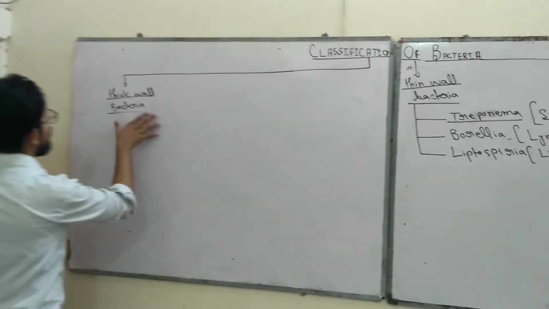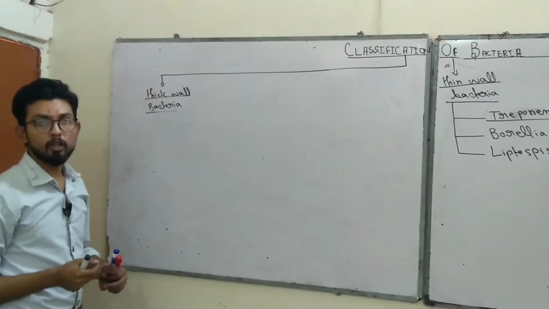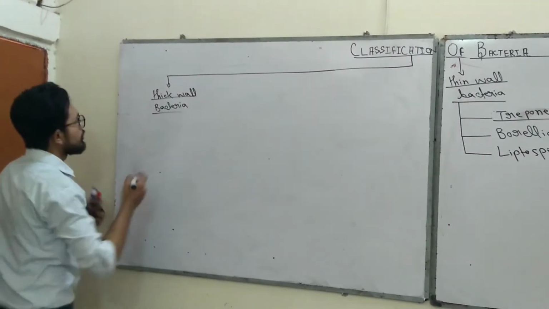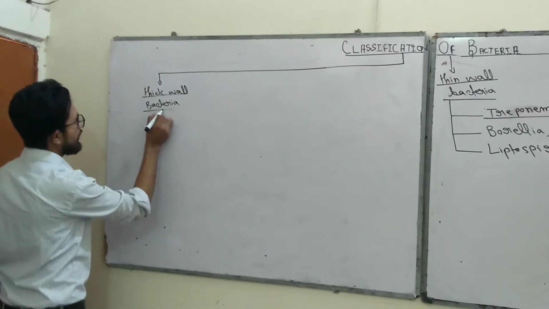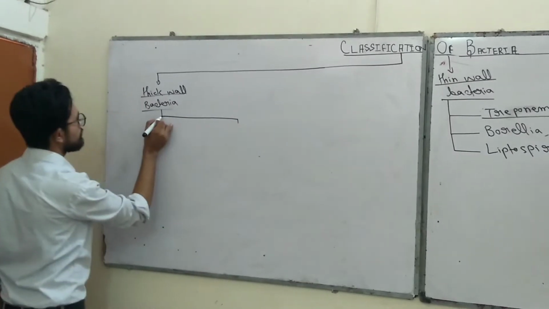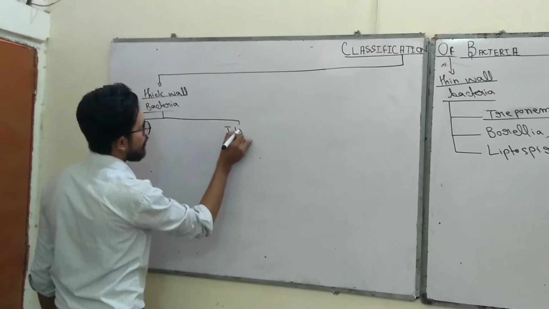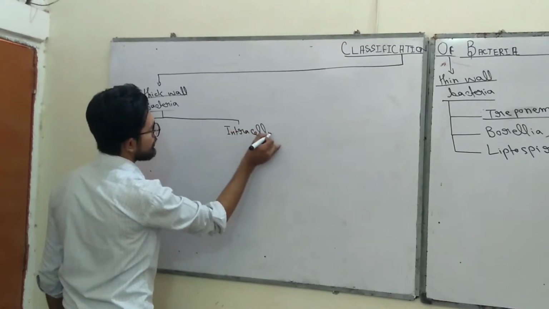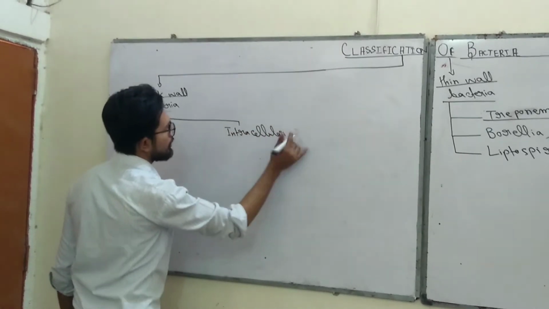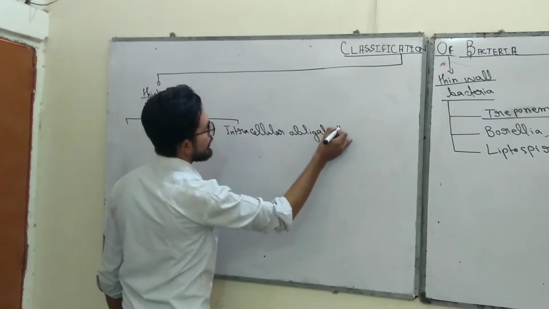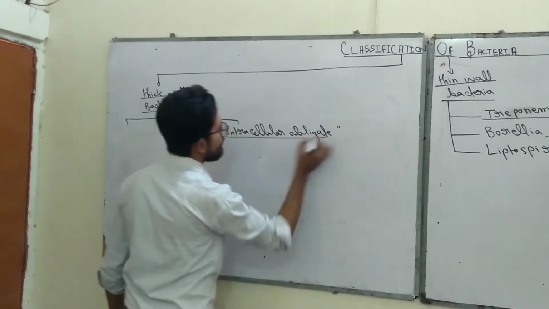Okay, thick walled bacteria have a thick cell wall, due to which they take the Gram stain. First of all, they are classified into two groups. The first group is intracellular obligate, and these bacteria cannot survive outside the cell, and they only cause injuries within the cell.